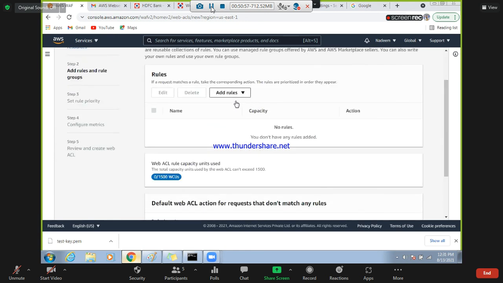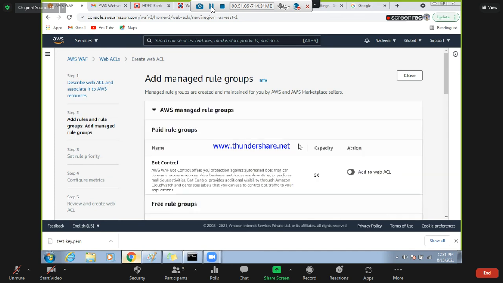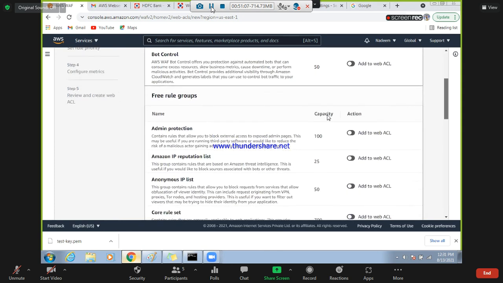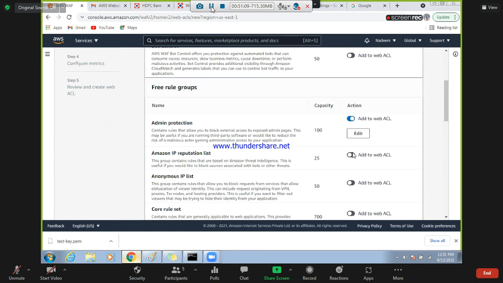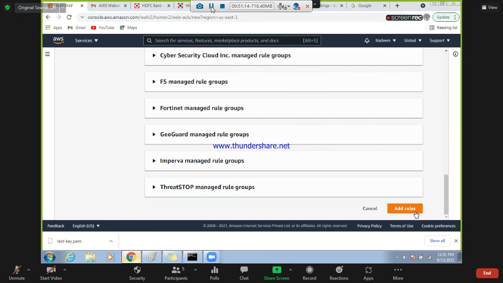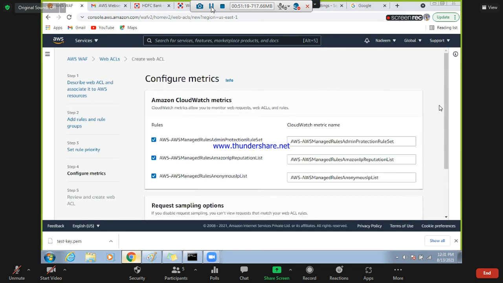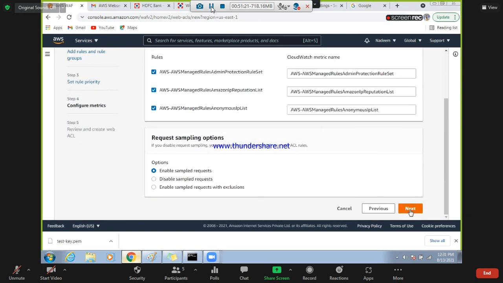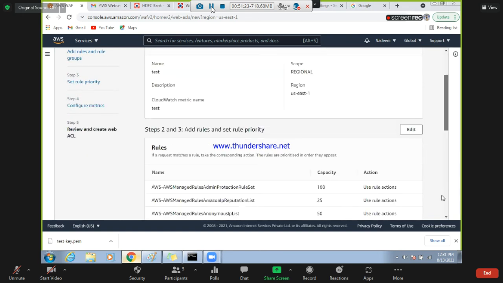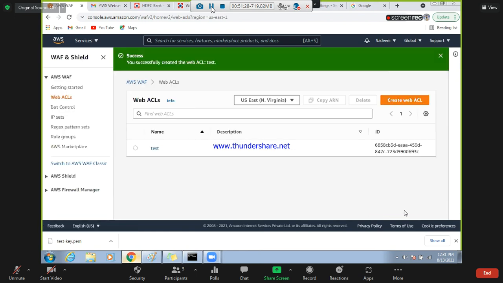Yesterday we discussed in detail about add rule, manage rules, and here take the free rules. Let's say this one. You pick this one, and next, add rules, next, next, create web ACL. That's it. So now this WAF will be associated to this one.